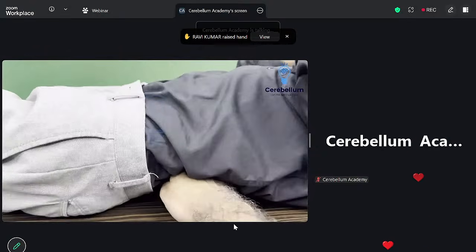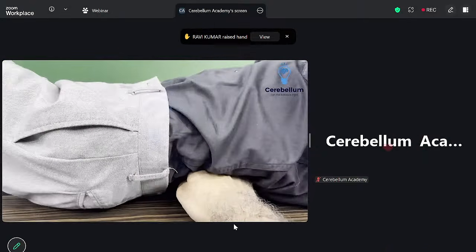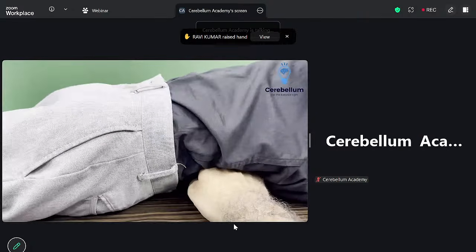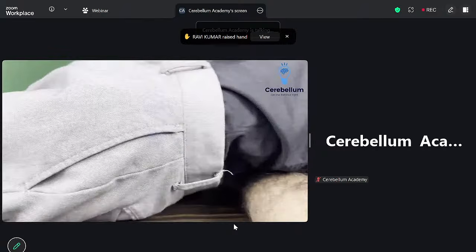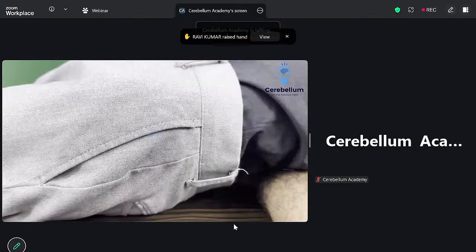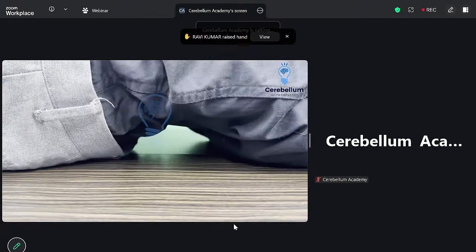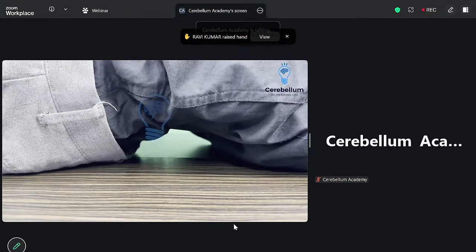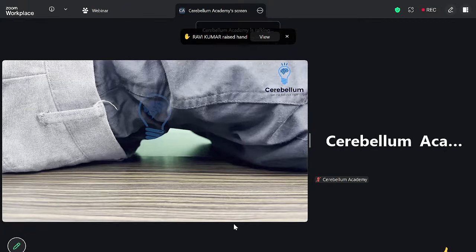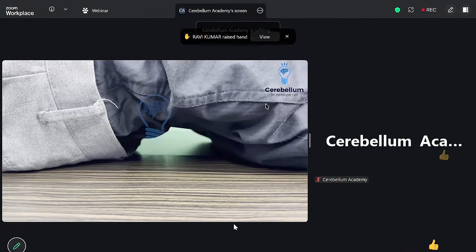इसको ऊपर करिए. इसको ऊपर करिए. पैर को सीधा कर लीजिए. So he has increased the curvature. As he has increased the curvature, you can see this has increased lumbar lordosis. How much is the lumbar lordosis? Lumbar lordosis is the same as the deformity. So it can conceal or hide up to 30 degrees of deformity.